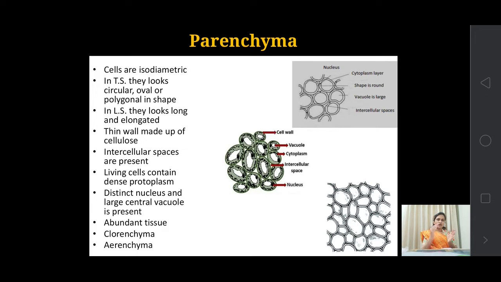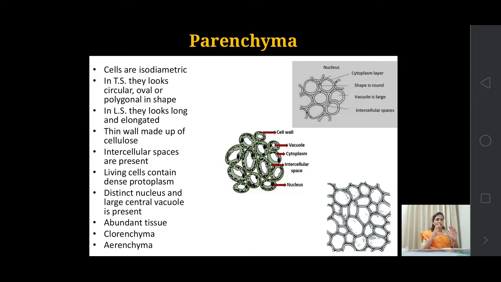Okay, the main thing in the parenchymatous tissue is that it has thin walled cells. That is, the wall, which is made up of cellulose, is thin. There is no deposition in the primary cell wall. That is, there is no secondary deposition of any substances on this wall. Hence, they are thin walled cells.